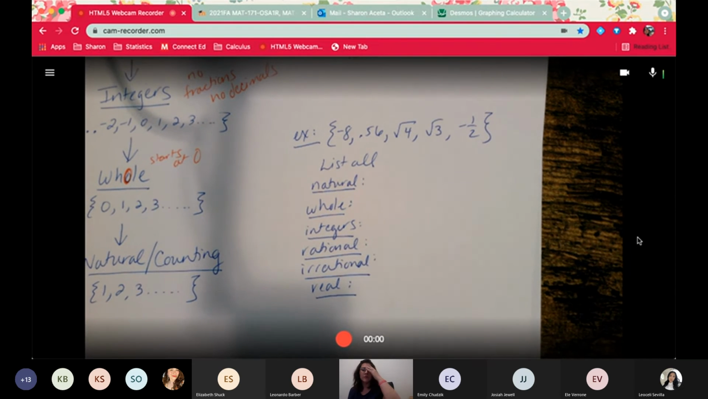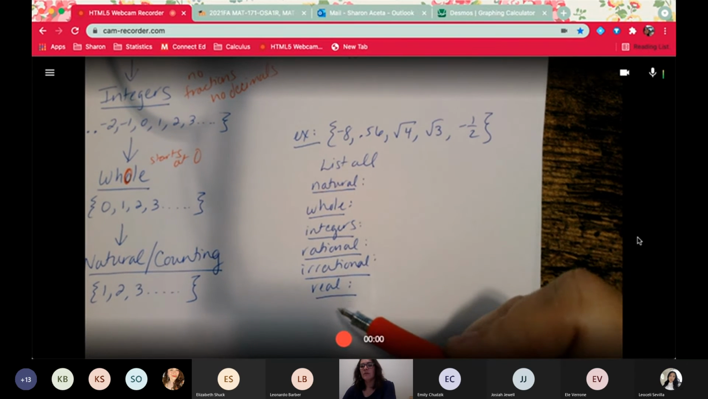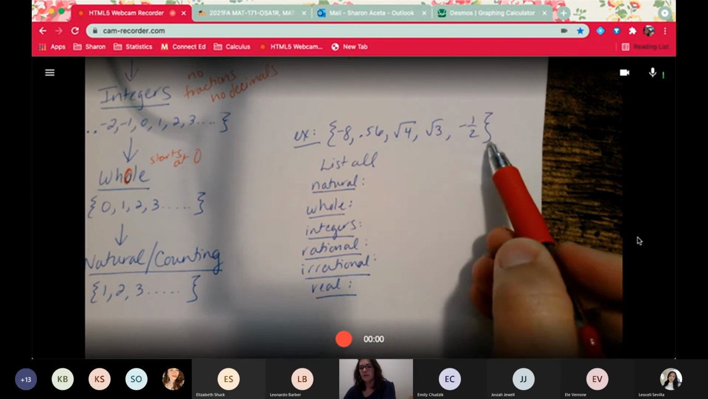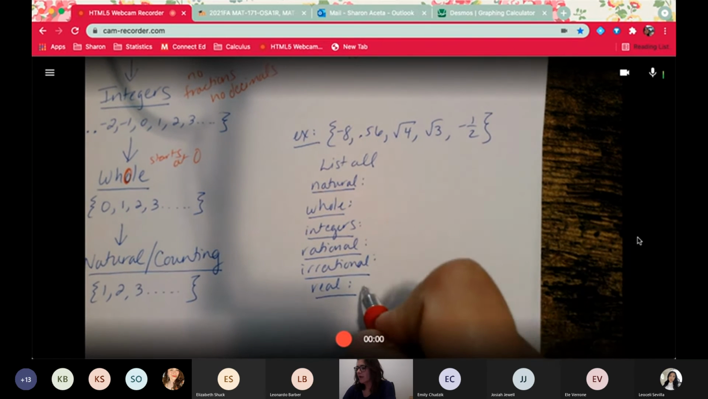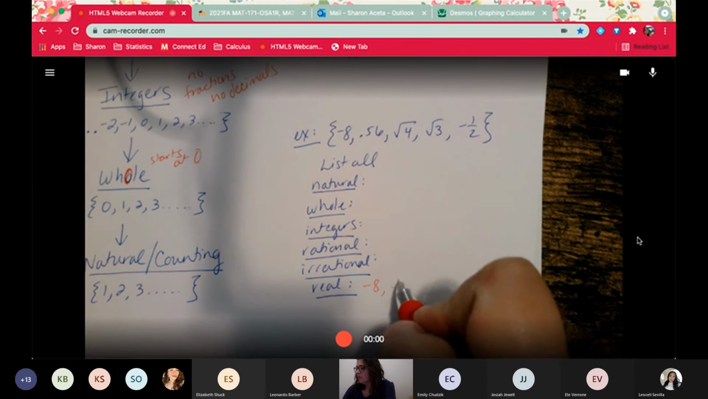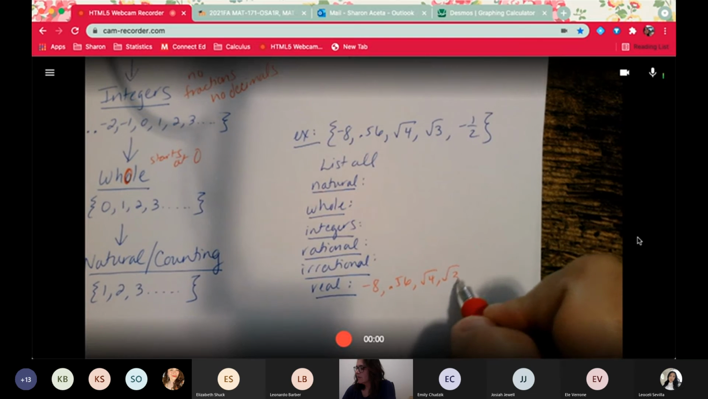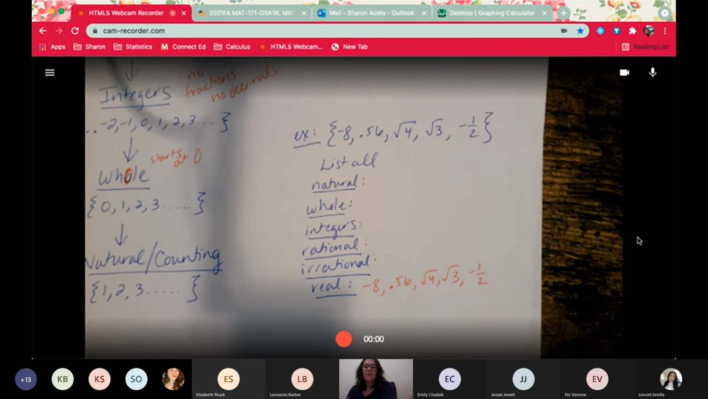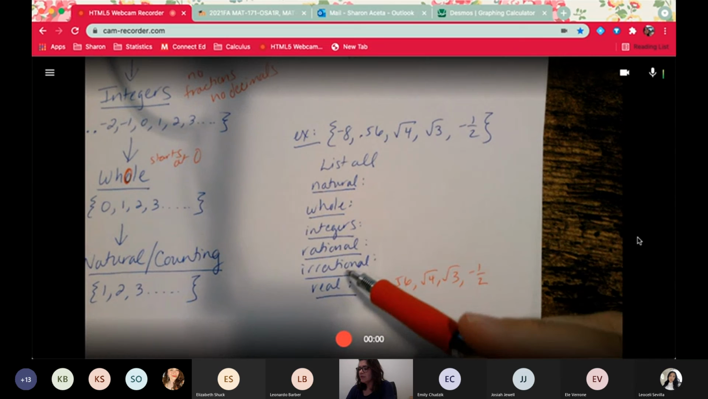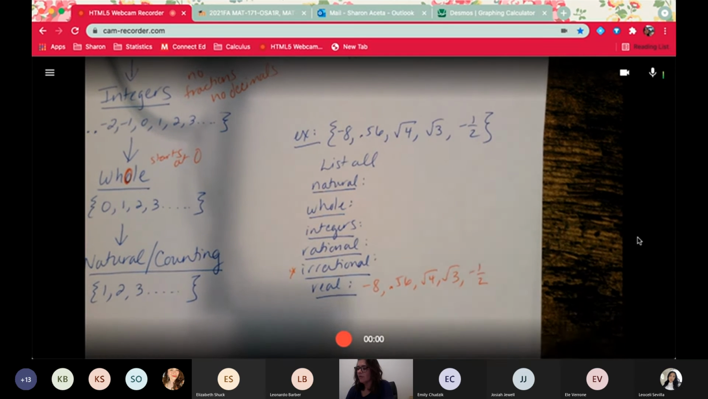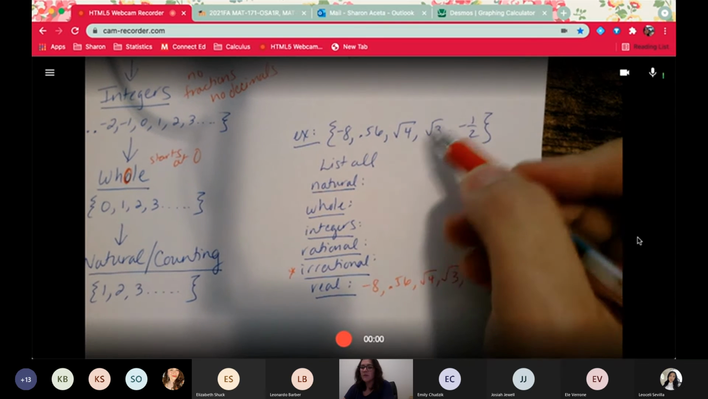So we'll start with this one real quick. Again, I would probably start right here at the bottom with the reals. All of these are real. There's no i's. I haven't thrown that at you yet. So -8, 0.56, square root 4, square root 3, and -1/2. They're all real. Now, which one is irrational? Which one is that weird one like pi, or it's a decimal that goes on forever and ever and never stops and never repeats? It's that square root 3.